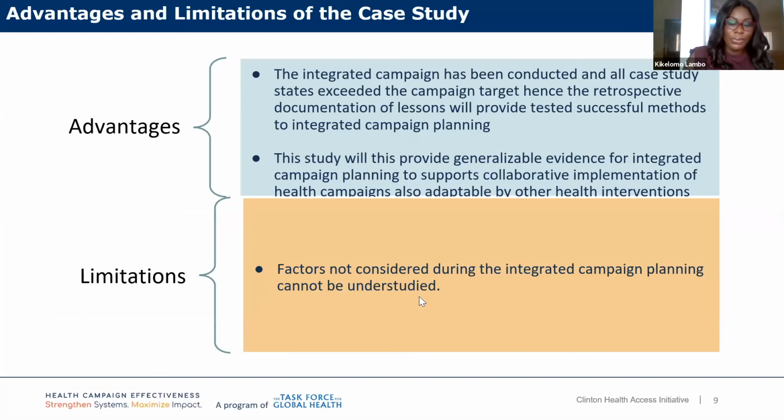And so for this study, we have identified 2 key advantages and 1 limitation that the study might present. One, the fact that the integrated campaign has been conducted already, and the 3 case study states that we're looking at exceeded their administrative campaign targets. We feel that the lessons that we will be learning are tested and successfully tested methods that we could learn from. We also feel that this study will be able to provide generalizable evidence for integrated campaign planning to support, of course, implementation of integrated health campaigns everywhere else, and even beyond the immunization space.